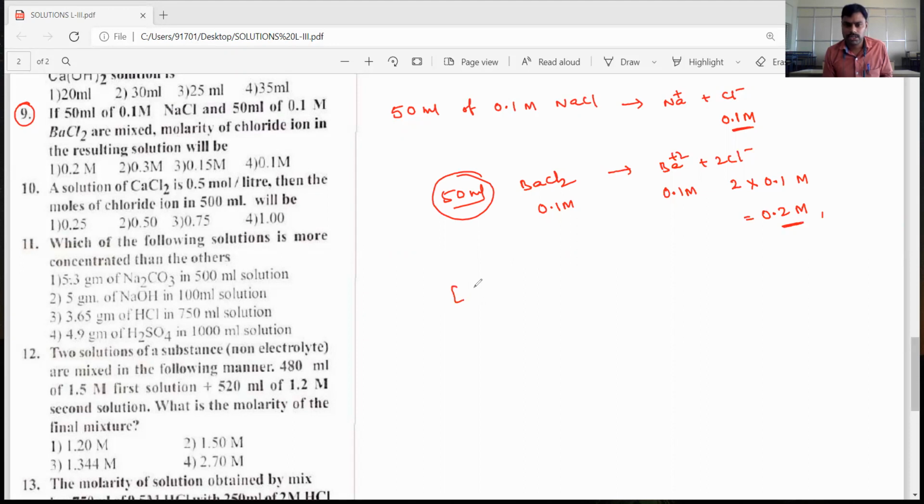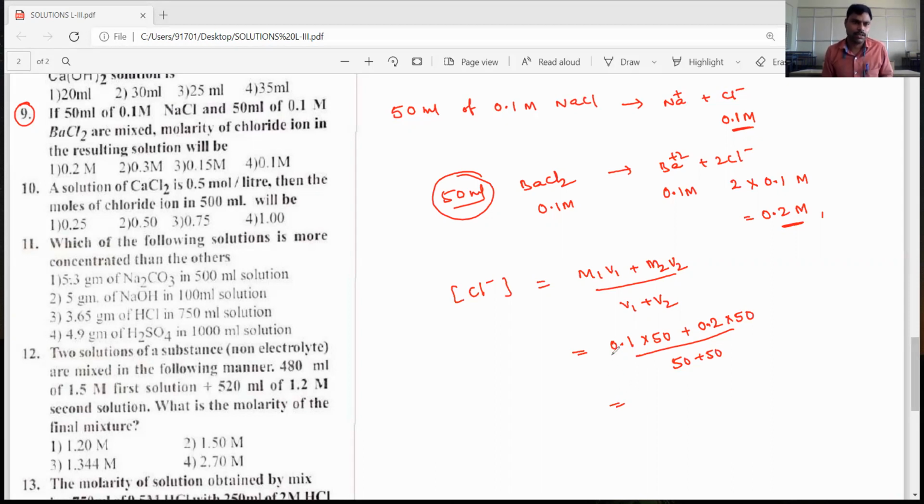So the concentration of chloride ions is M1V1 plus M2V2 divided by V1 plus V2. Then M1 is 0.1 and its volume is 50, plus M2 is 0.2 and its volume is 50, divided by 50 plus 50, which is 100.